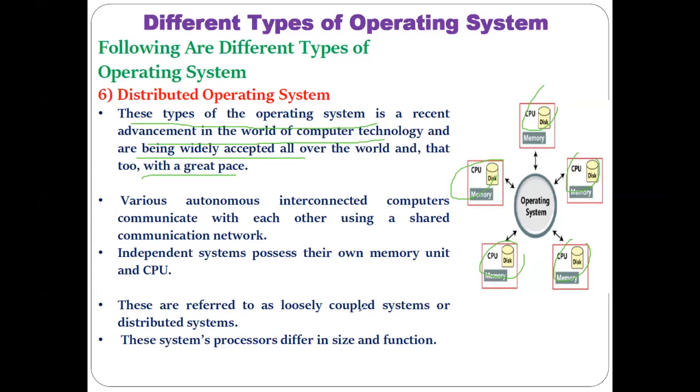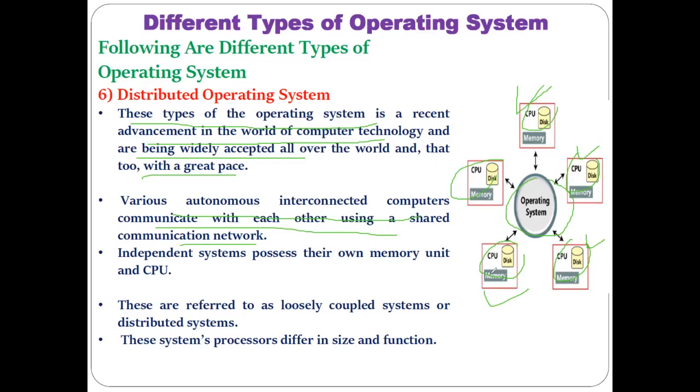Various autonomous interconnected computers communicate with each other using a shared communication network. These are all the autonomous interconnected computers, which share this particular operating system installed at some remote location. Understood? That is the main feature of the distributed operating system: all the computers connected in a distributed network share the same kind of operating system.